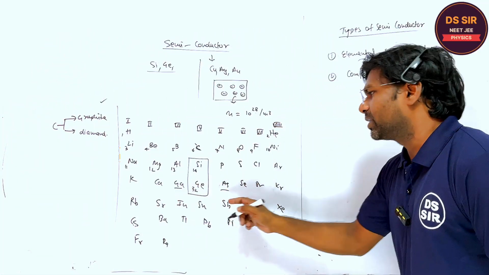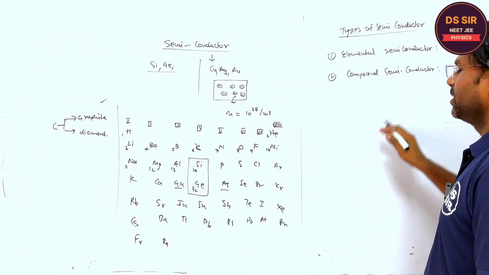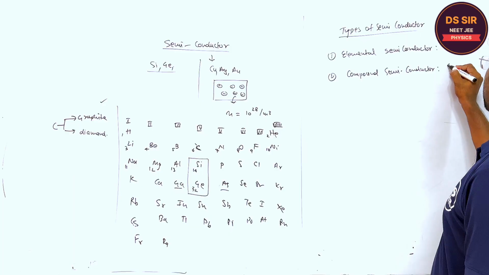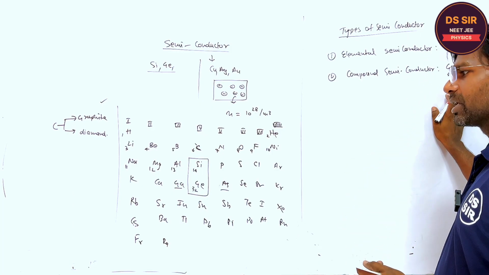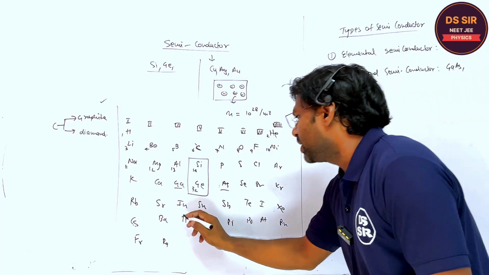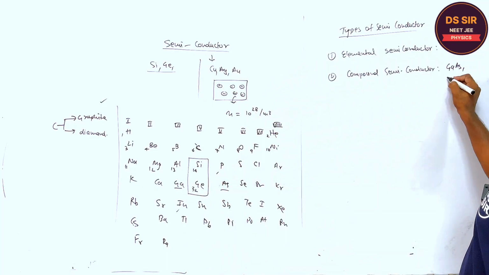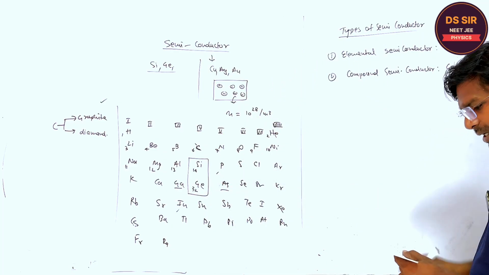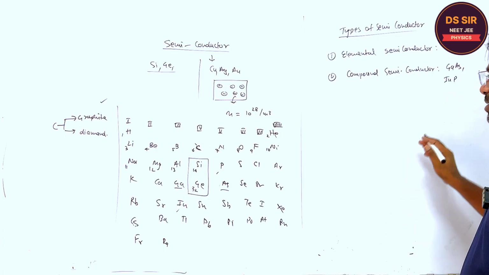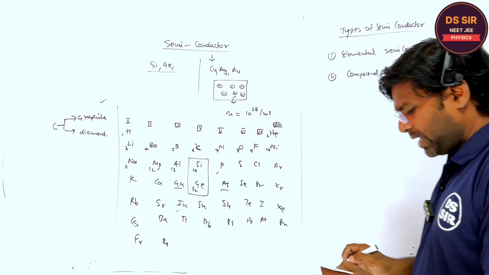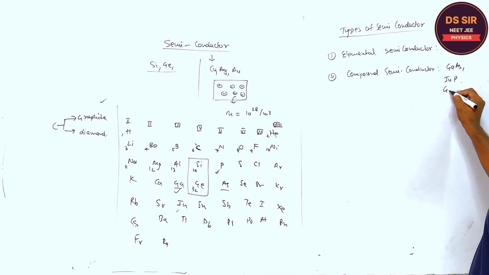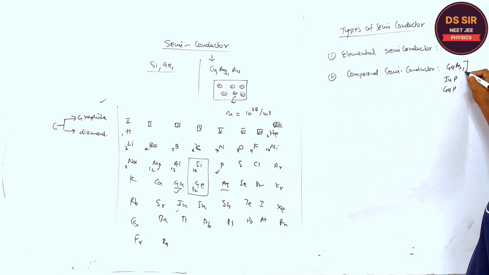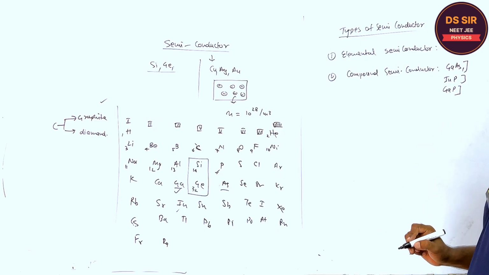If you mix gallium and arsenic in some ratio, this is a compound semiconductor. Indium phosphide, InP, is also a semiconductor compound. And gallium phosphide, GaP, right? Gallium arsenide, indium phosphide, and gallium phosphide, these are semiconductors.